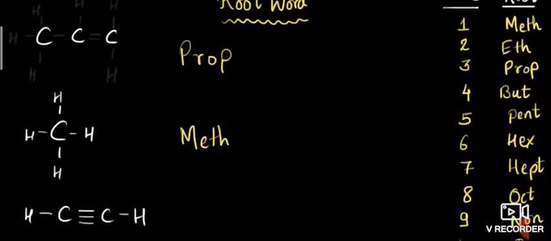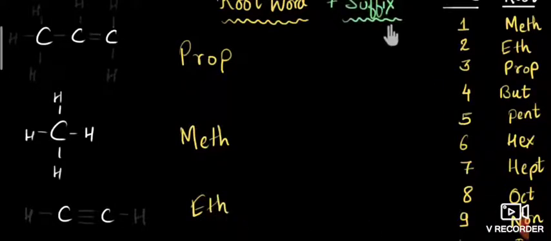And next one, C double bond C is present, and so we name it eth. What is the root word? Eth is the root word. If a triple bond is present, which letters do we have to add? Y and E.